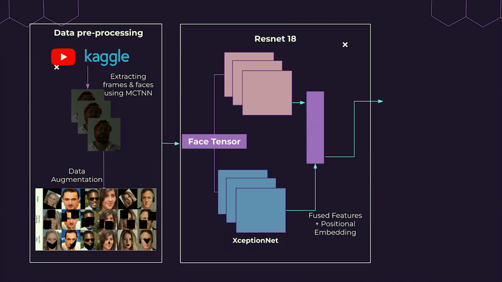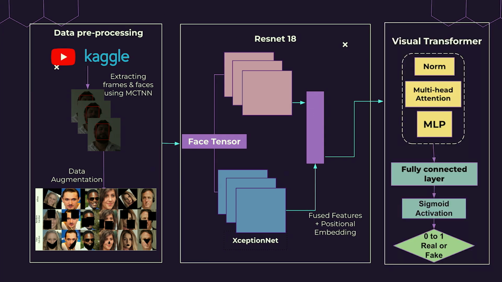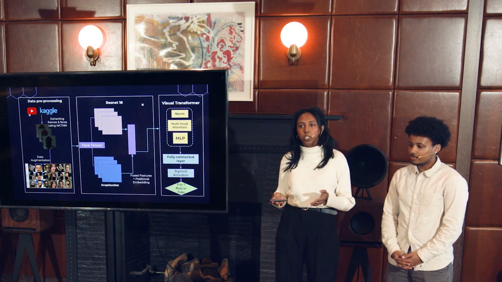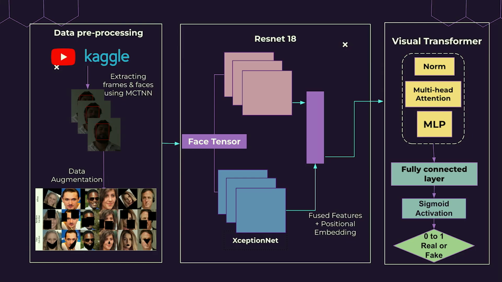These facial features are then inputted into two types of convolutional neural networks that are great at extracting visual features. These visual features are then fed into a vision transformer. What is it? Well, it's a top of the line machine learning model great at extracting visual features from media. It has two main superpowers: multi-head attention, that allows it to focus on multiple parts of an image at once and catch these subtle forgeries, and MLP and normalization, that allow it to clean up the data and connect the dots to actually make these final predictions.